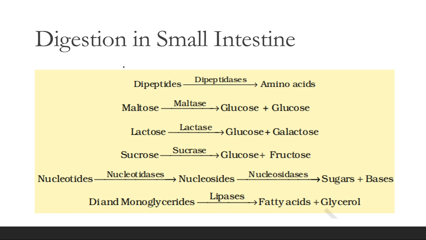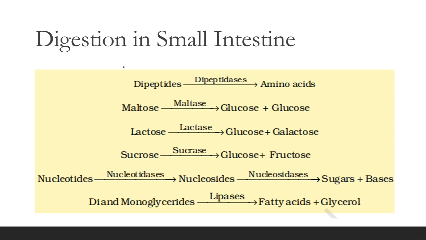It means that whatever is left, which is not digested till now, coming from the buccal cavity, then stomach, then small intestine, then pancreatic and hepatopancreatic duct, the enzymes released by those have not digested it. They are digested by the enzymes secreted by the intestinal mucosa, goblet cells. This is succus entericus.